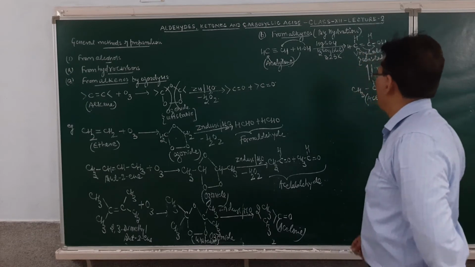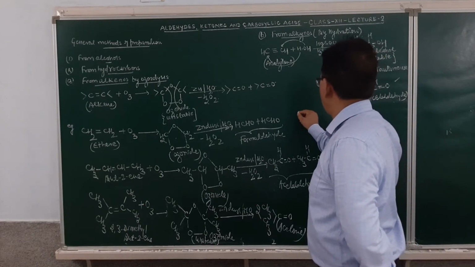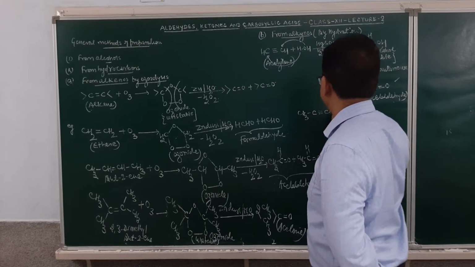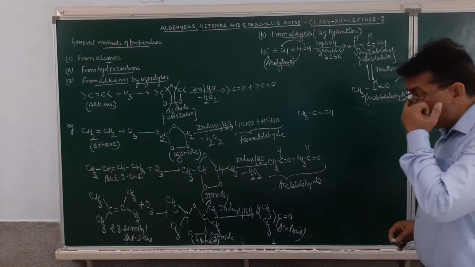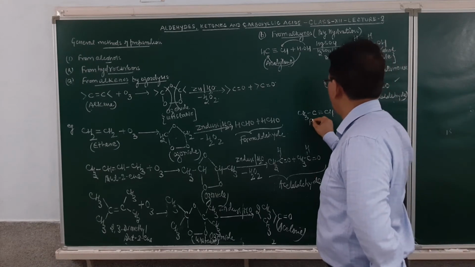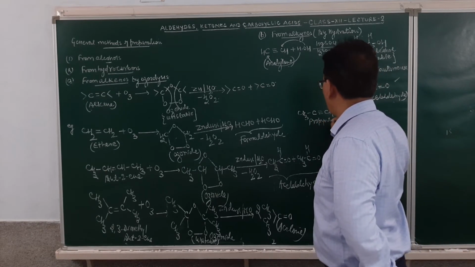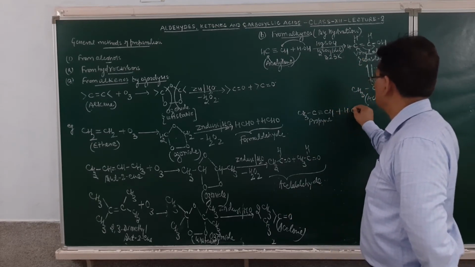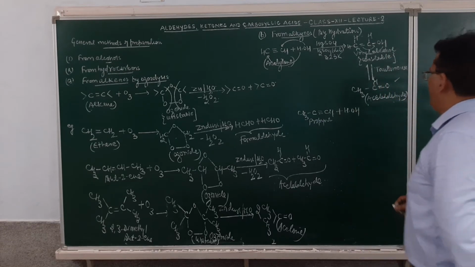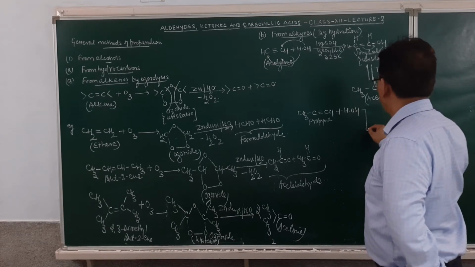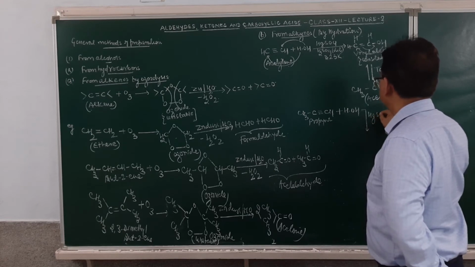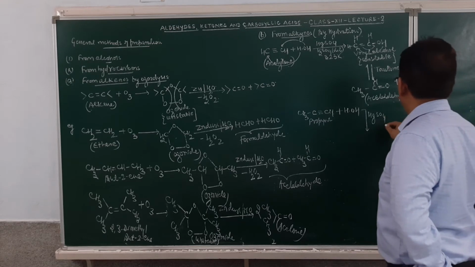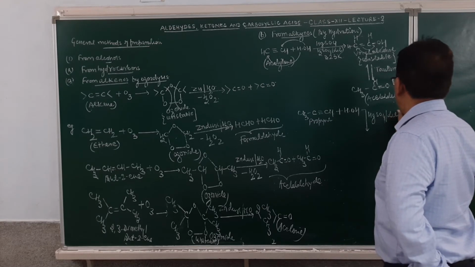Similarly, if you want to prepare a ketone, we have to take propyne, CH3C triple bond CH. This is the propyne molecule. To the propyne molecule, addition of water is done in presence of mercuric sulfate and dilute H2SO4.